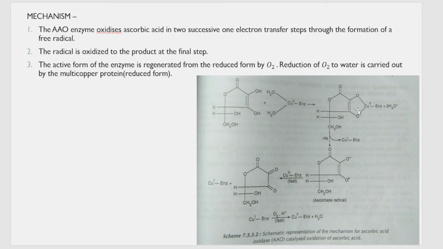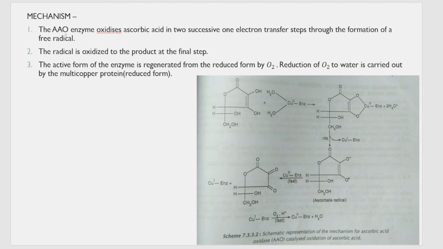Next there is a step called formation of free radical, that is, formation of the ascorbate radical. Here this bond breaks and this oxygen gets a minus charge because the electron of this bond is taken up by this oxygen. Whereas this bond breaks here and leads to the formation of a free radical, that is, one electron is taken by copper and one electron is taken by this oxygen. So the oxygen gets a dot on it indicating that it is a free radical, and the enzyme goes out. This is the formation of ascorbate radicals.